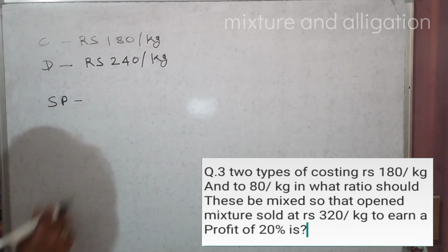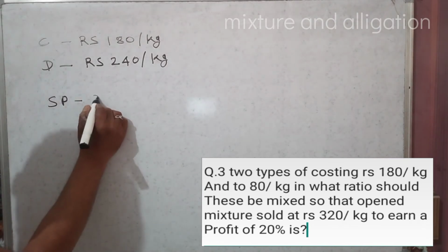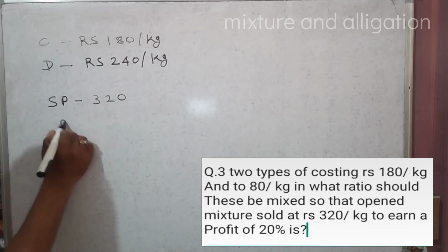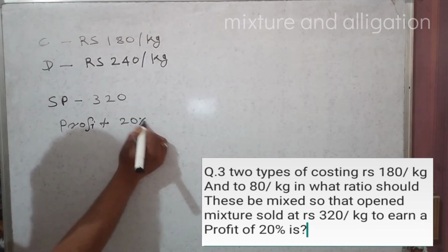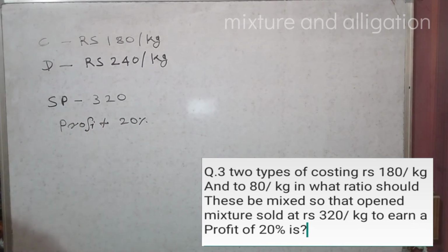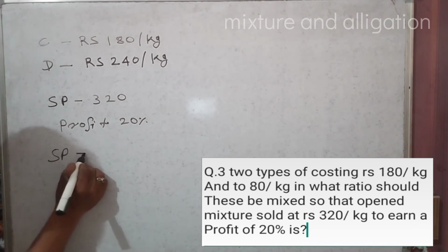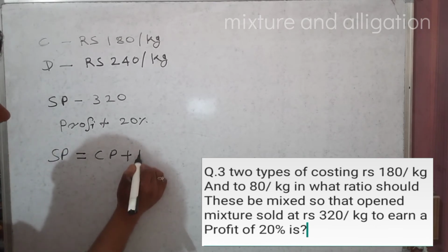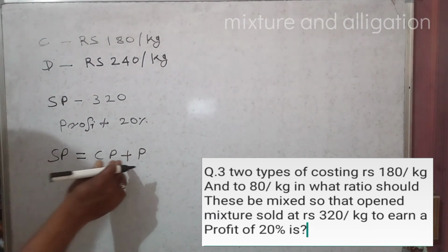He earned profit and profit is 20%, right? Selling price is 320 and profit is 20%. So now see here, selling price is equal to cost price plus profit or minus loss. Here it is profit, so keep plus profit.